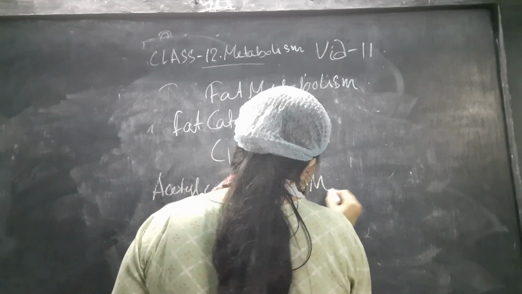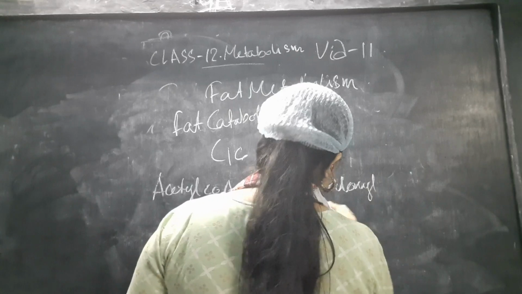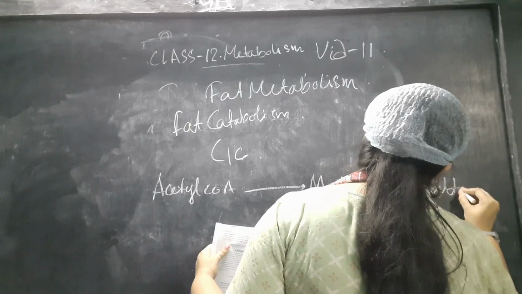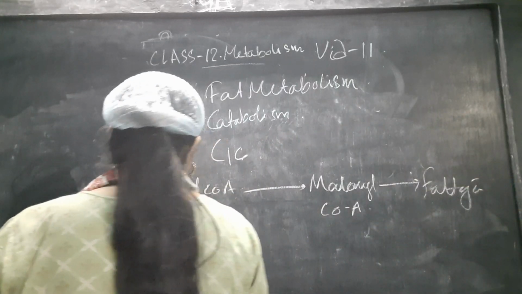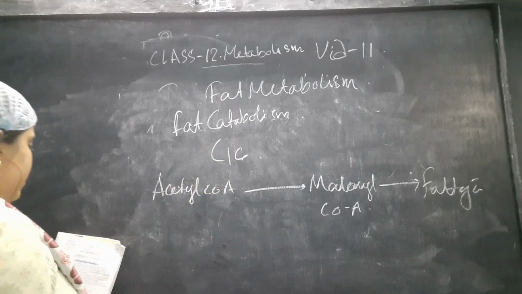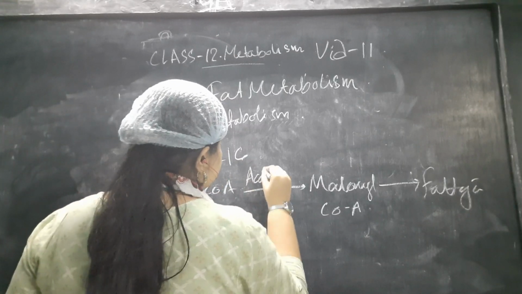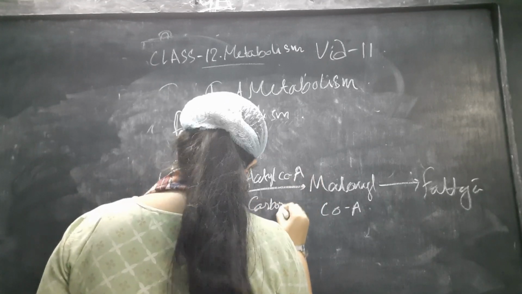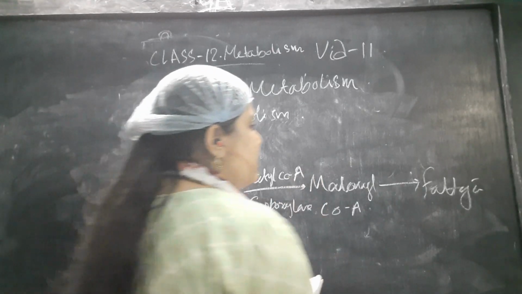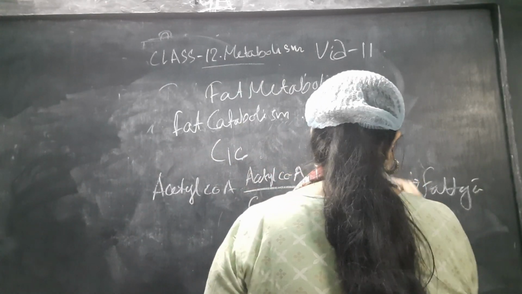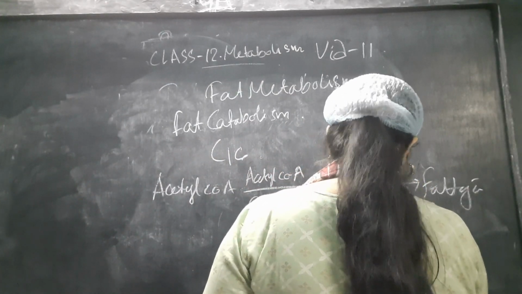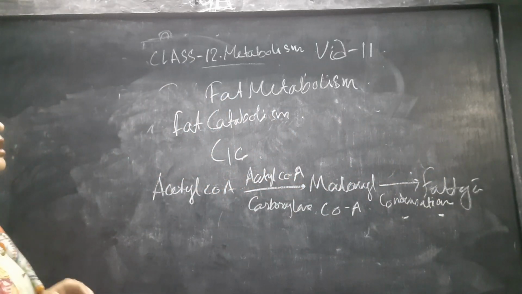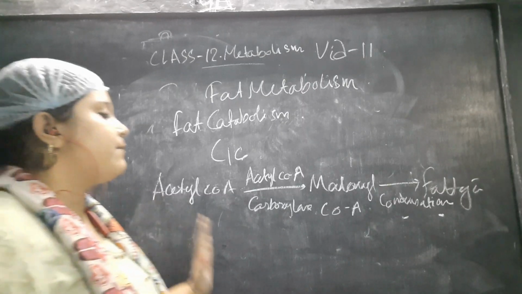From this it is forming malonyl-CoA. Then it goes on to the fatty acids. And here is the reaction, acetyl-CoA to malonyl-CoA, where the acetyl-CoA carboxylase enzyme is needed. And from malonyl-CoA to fatty acid synthesis, the condensation happens. So it is all about the fat metabolism and catabolism.